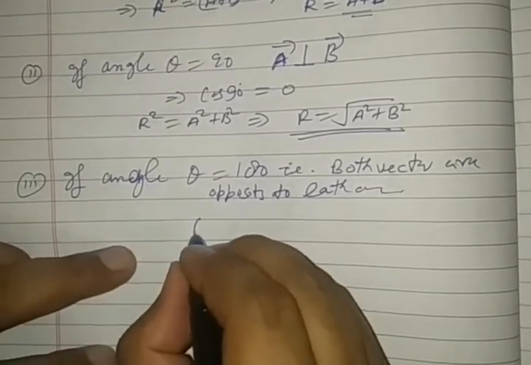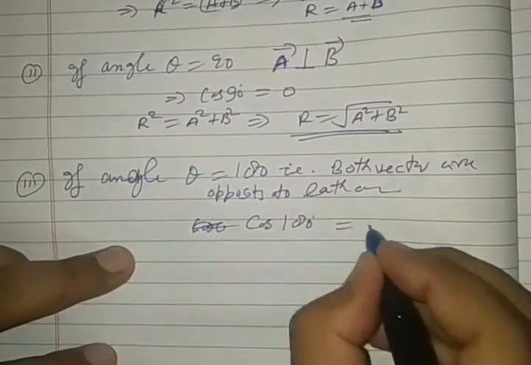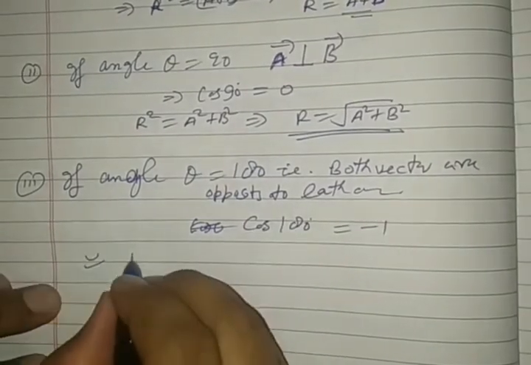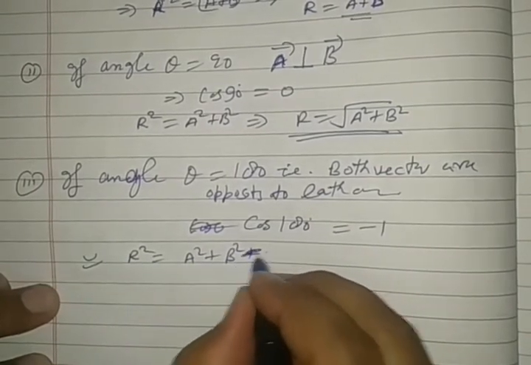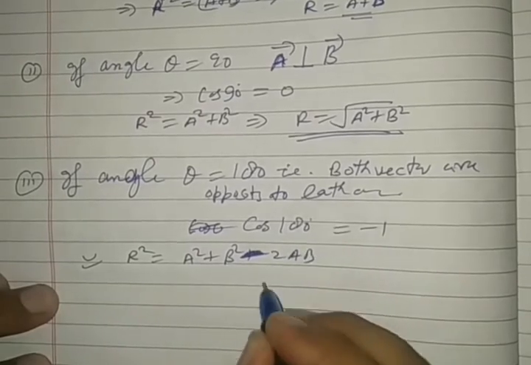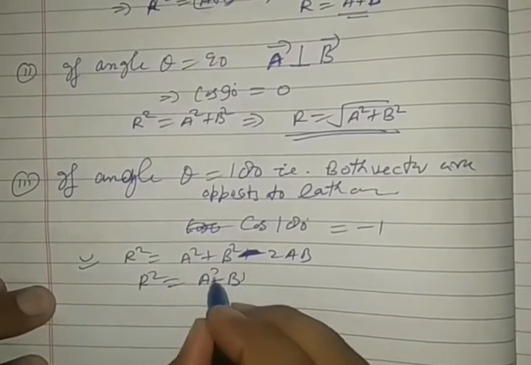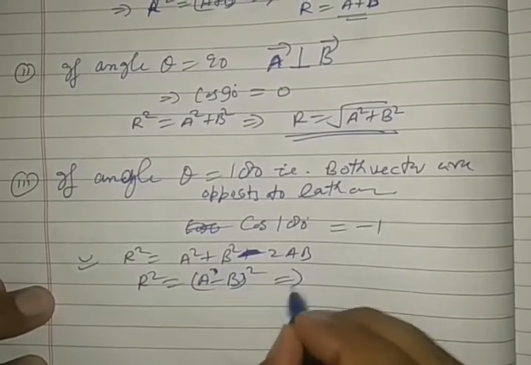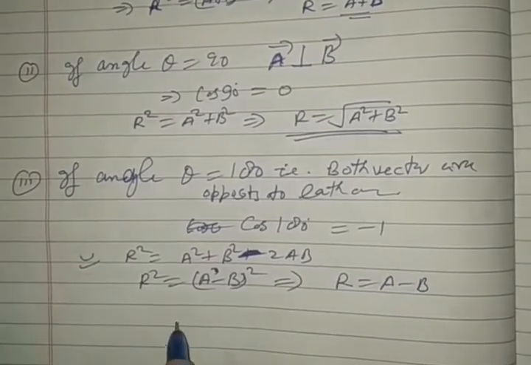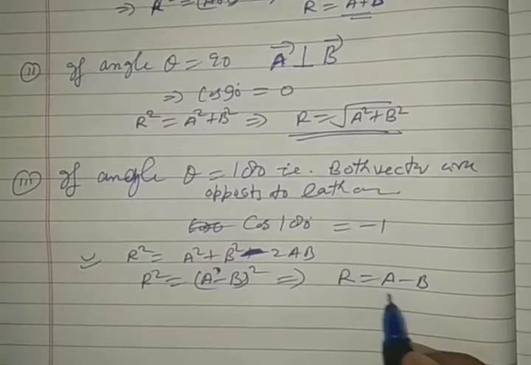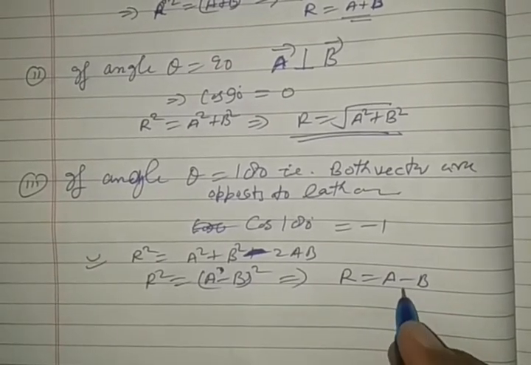In this case, cosine 180 degrees is minus 1, so the resultant formula A square plus B square becomes minus 2AB. So R square is equal to A minus B whole square. This implies that R is equal to A minus B. In that condition, the resultant is just the mathematical difference of both magnitudes.